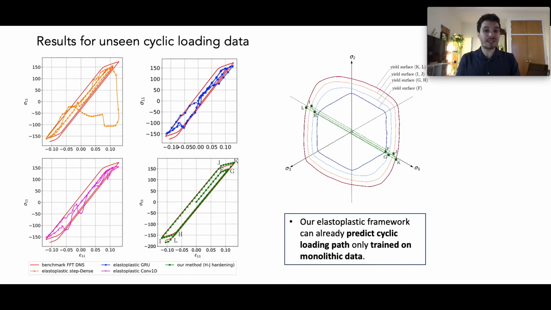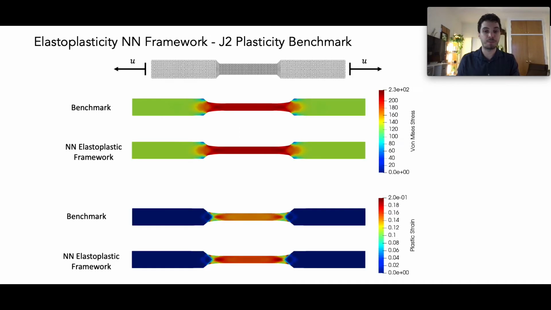We finally test these models against completely unseen cyclic data. The recurrent architectures fail as they have never seen these cyclic loading patterns, but our framework can make cyclic loading predictions as it can predict the entire yielding locus in both loading directions. The return mapping algorithm is ready to implement into finite element simulations.